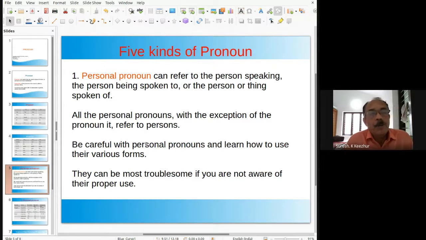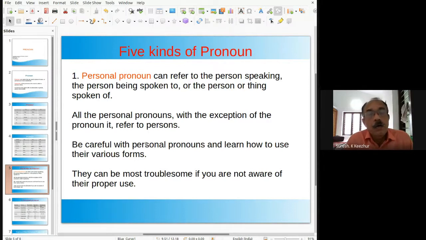All the personal pronouns, with the exception of the pronoun it, refer to persons only. It also belongs to personal pronouns, but it refers to things and sometimes animals. To refer to animals and creatures, we use it.